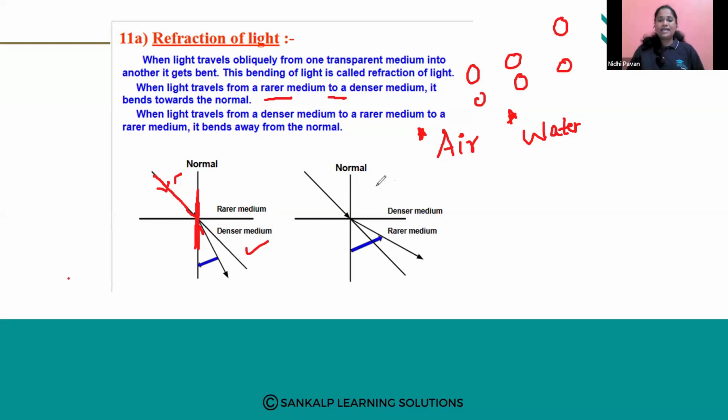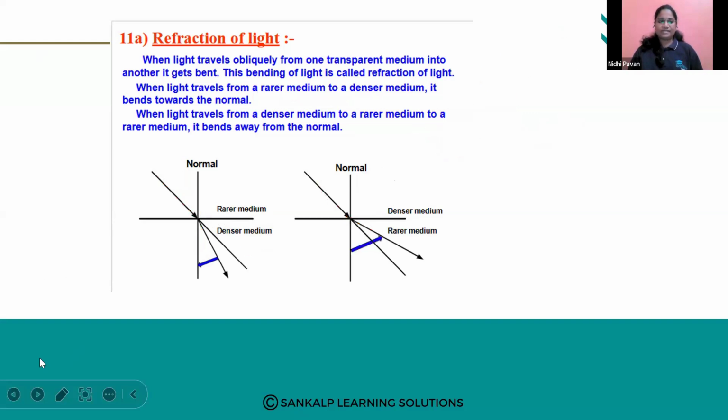So when a ray of light travels from a denser medium to a rarer medium, it bends away from the normal. See here, it is away from the normal. So the angle between the normal and the refracted ray will be more when it travels from a denser medium to a rarer medium. You should know this.